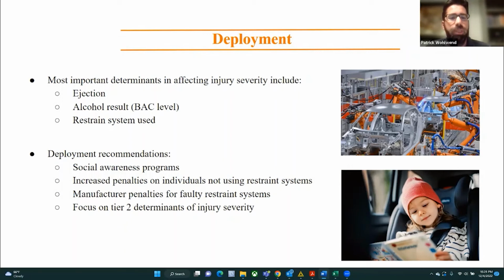And so what can we do about this? So we have developed some recommendations, and our deployment recommendations include the following. So one is to develop a social awareness program. Now, the issues facing high injury accidents include not wearing seatbelts and drunk driving, really 2 of the most obvious reasons, yet decisions which need to be made by the driver and those around them. So developing a social awareness program may help with this, to bring more awareness around the topic and really drive the point home to make the right decisions.